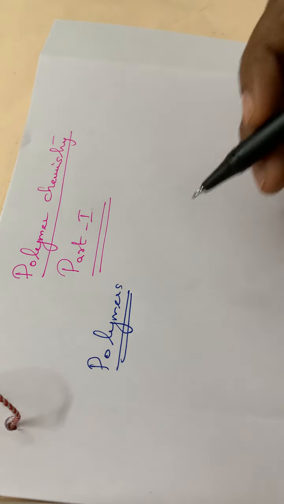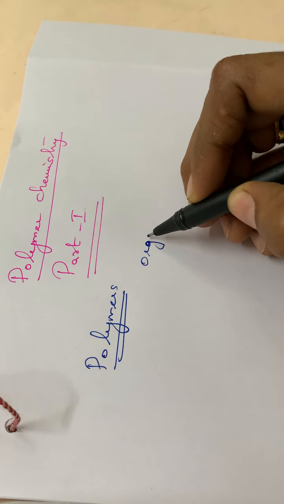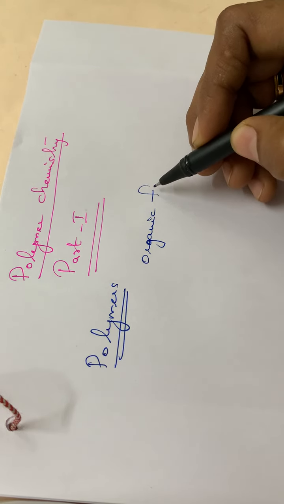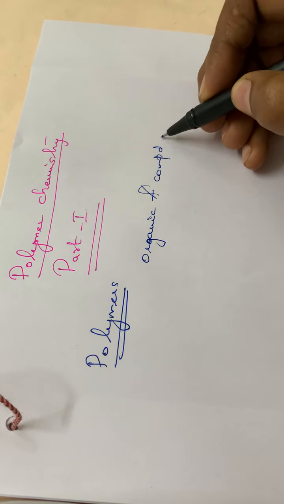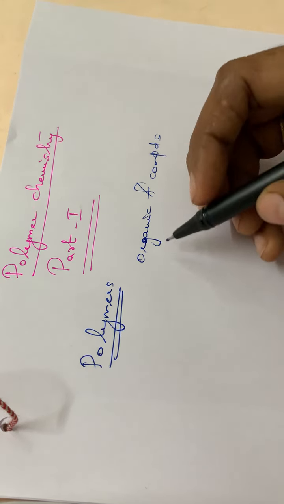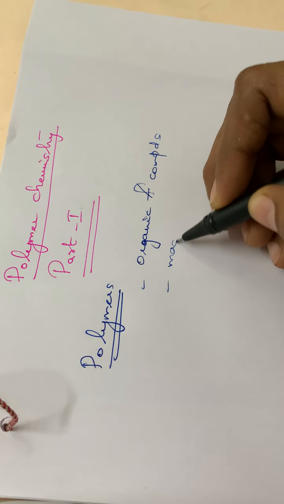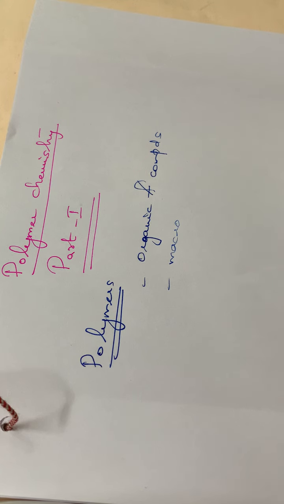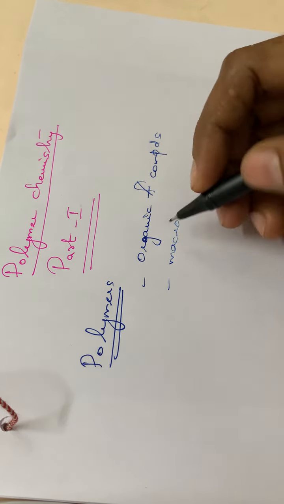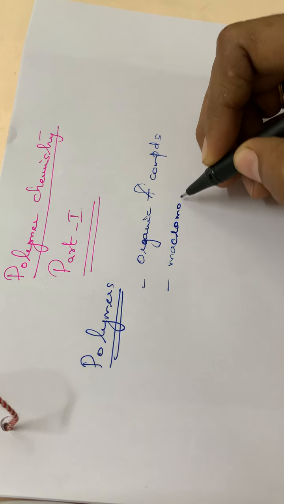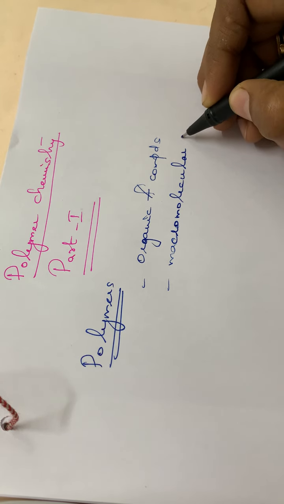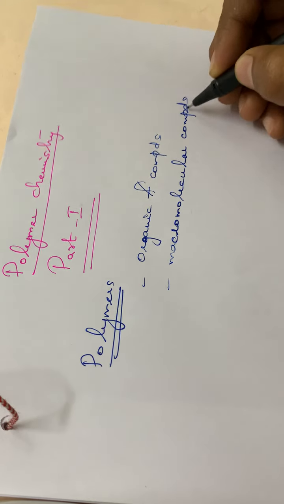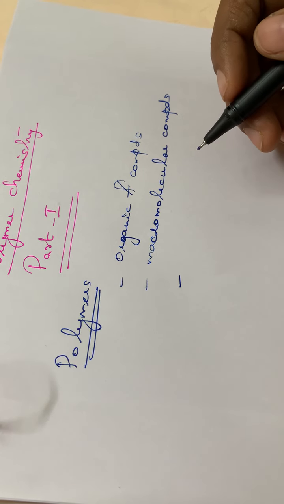So these polymers are organic compounds. They are formed from carbon and hydrogen. Polymers are organic compounds, and also they are macromolecular compounds. So polymers are macromolecular organic compounds, and also there will be small building blocks for each polymer.